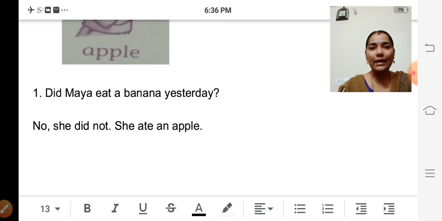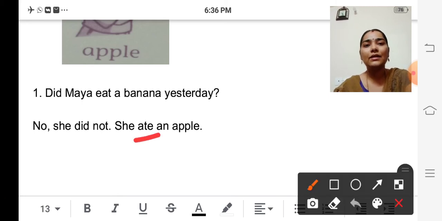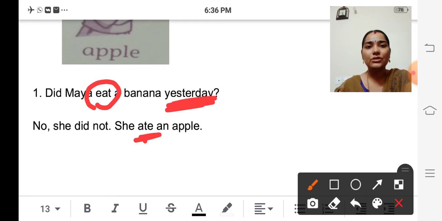She ate an apple. Here we are writing ate because they have given yesterday. So we have to write the past tense of eat. She ate an apple. Is it clear?